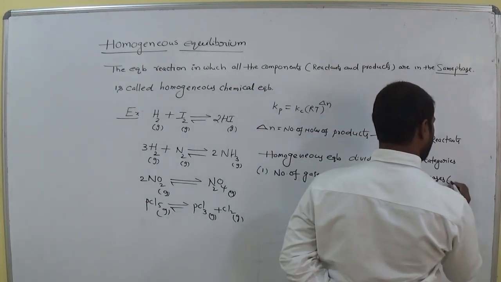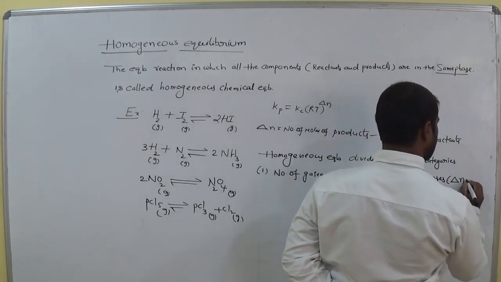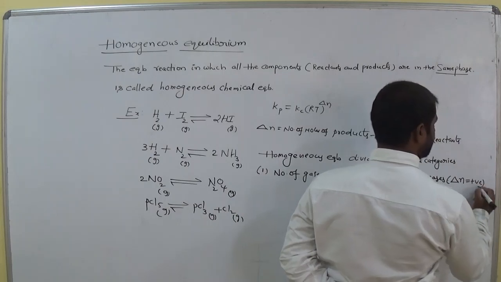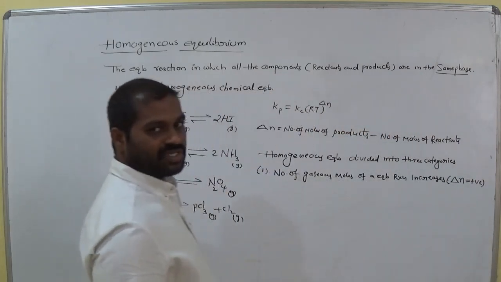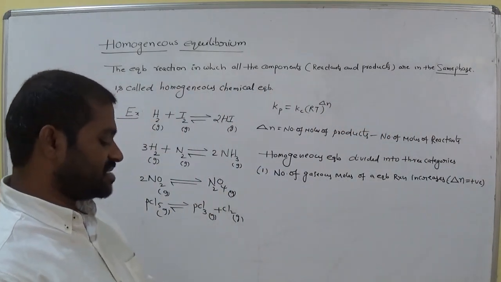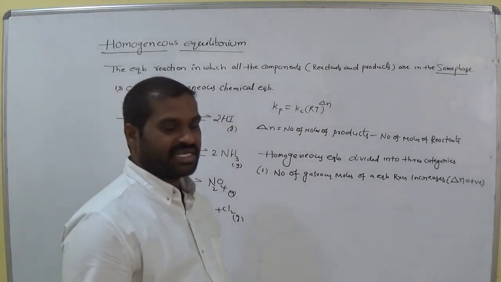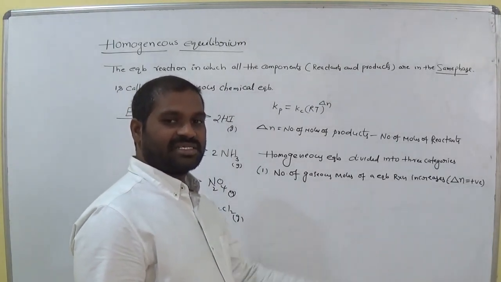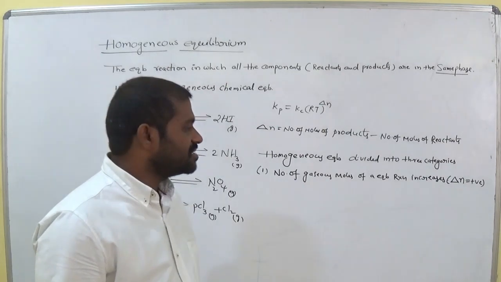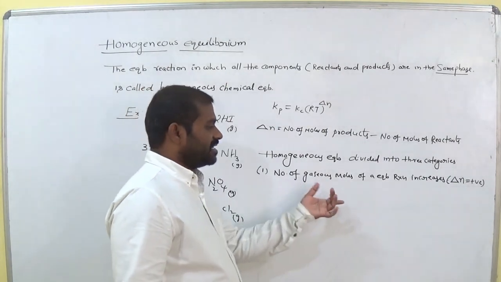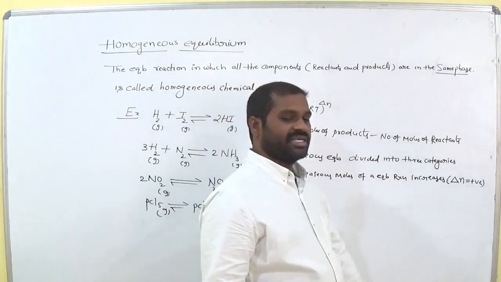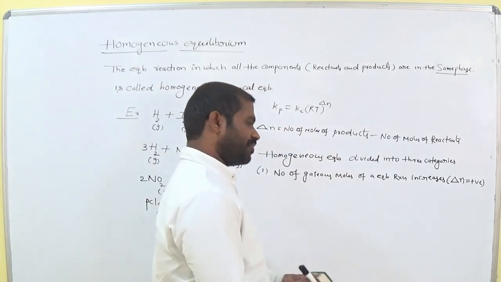Increases means the number of moles increases, meaning delta N is positive. That means in the chemical equilibrium reaction, the number of moles increases towards the product side. So the number of moles increases, that means delta N is positive.